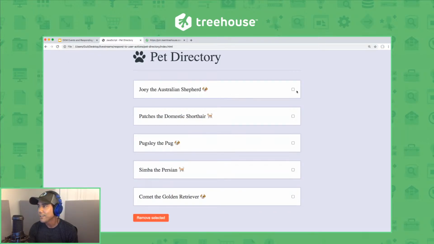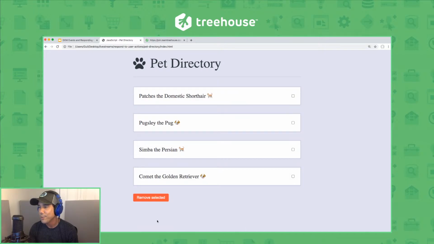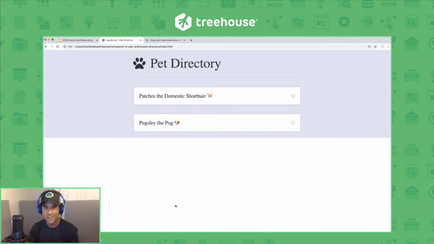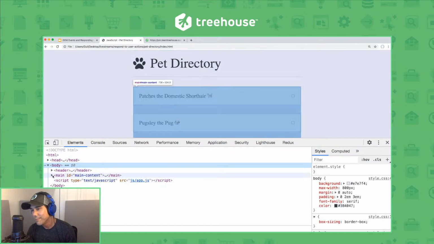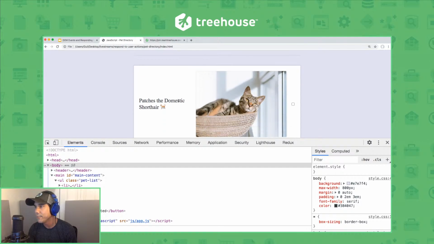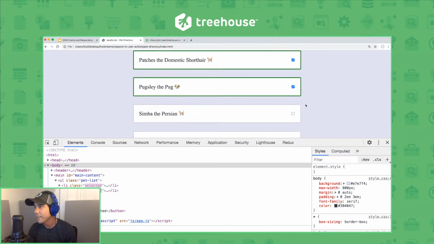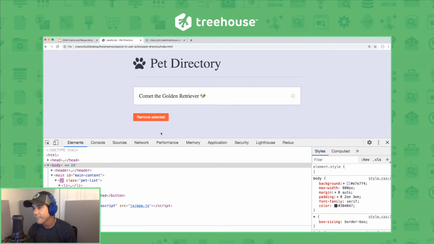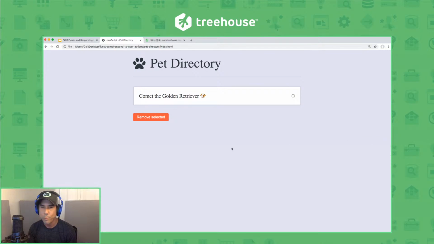So let's target Joey, and Joey found a home. So let's remove Joey from the page and bring up DevTools here, and you can see how each list item is indeed being removed from the page. Select all of them, in fact. Cool, there we go. Just a little preview there of deleting elements, which we'll talk more about in our next live stream. All right, any questions?